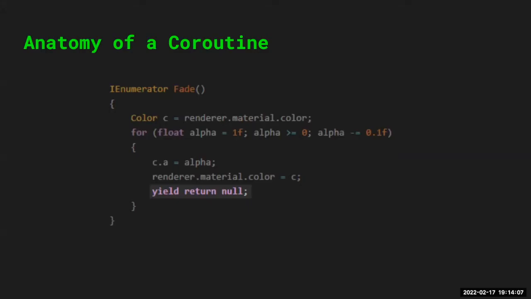Okay, gotcha. So just to reiterate, a normal for loop, if you make it in a regular method and you call that method, it'll run the entire for loop in that single frame that you call it on. So if this were not an IEnumerator and you didn't have a yield return null in here, you wouldn't see it change color over time. It would immediately be at the maximum color value from the end of the for loop. But here in this coroutine, because it's pausing every frame and then not doing the next part of the for loop until the frame after that, you'll actually see a change over time.